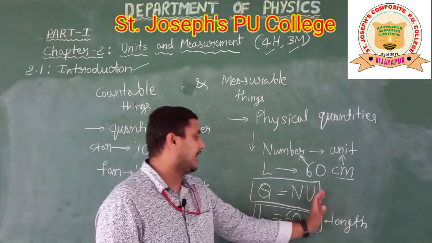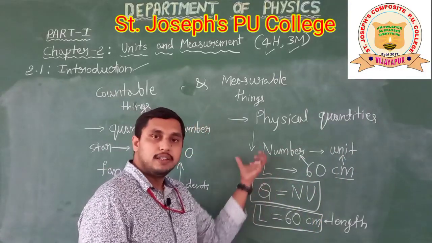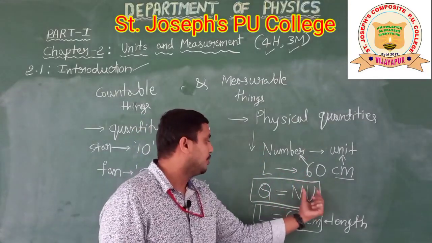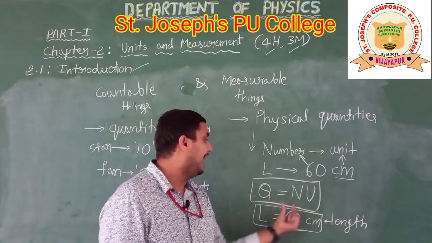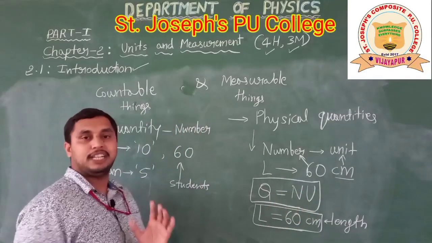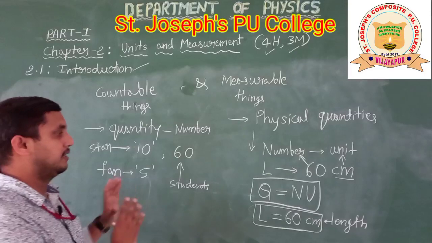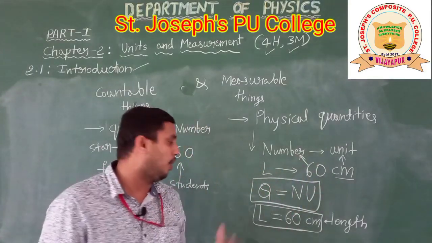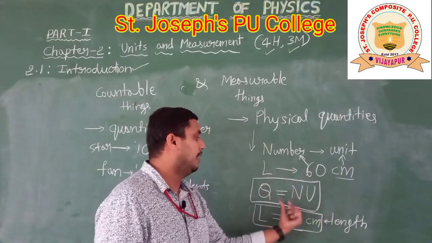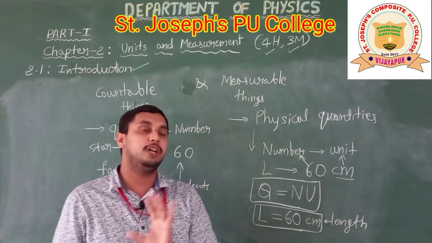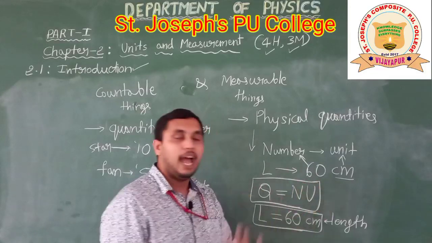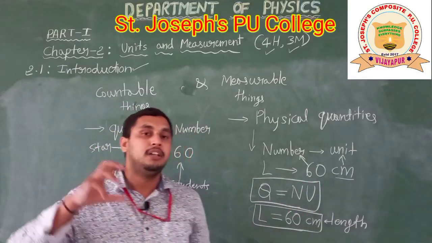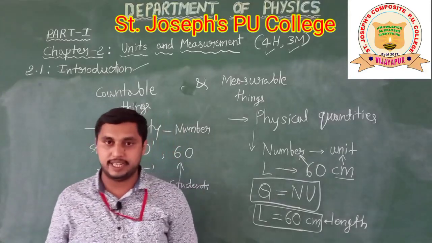Mathematically it is expressed as the symbol of the physical quantity, and its proper unit with a number. This number is usually called the magnitude. So keep in mind: the numerical number, the magnitude, and the unit. I hope this is clear about physical quantities.